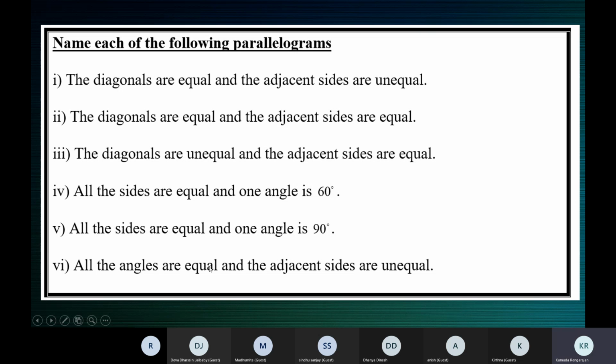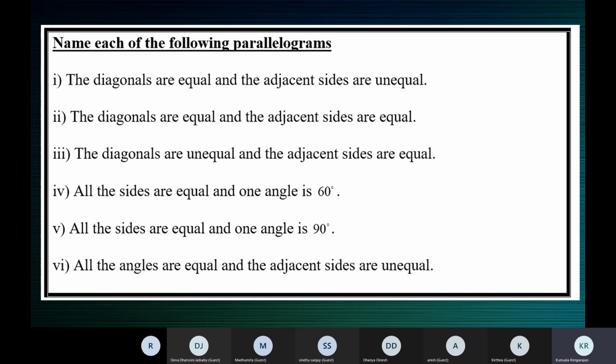The last one: all the angles are equal and adjacent sides are unequal. In which figures are all angles equal? Rectangle, ma'am. Rectangle and square, ma'am. Yes, in both a rectangle and a square, all the angles are equal because each angle is equal to 90 degrees.